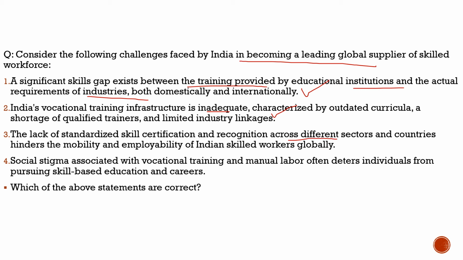100% correct. Then the fourth statement: social stigma associated with vocational training and manual labor often deters individuals from pursuing skill-based education and careers. 100% correct. So with respect to this question, all four statements are correct.